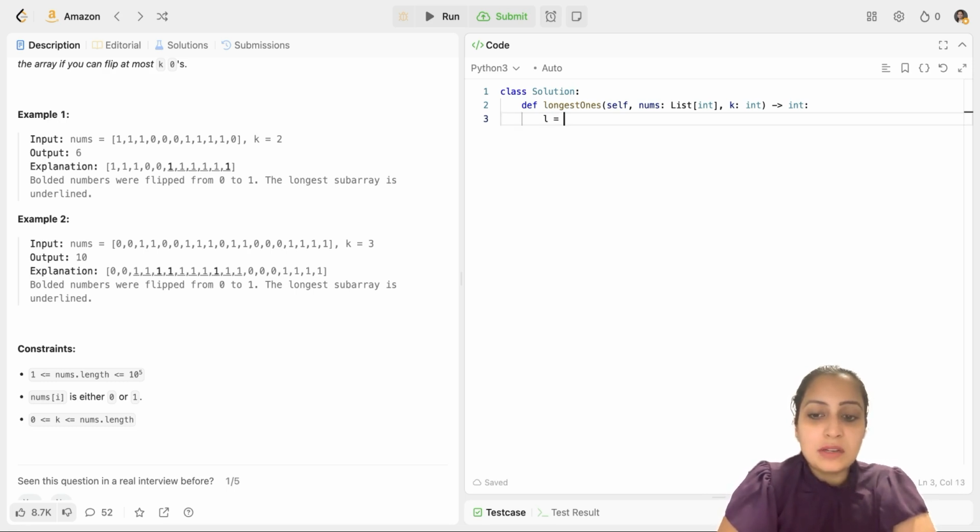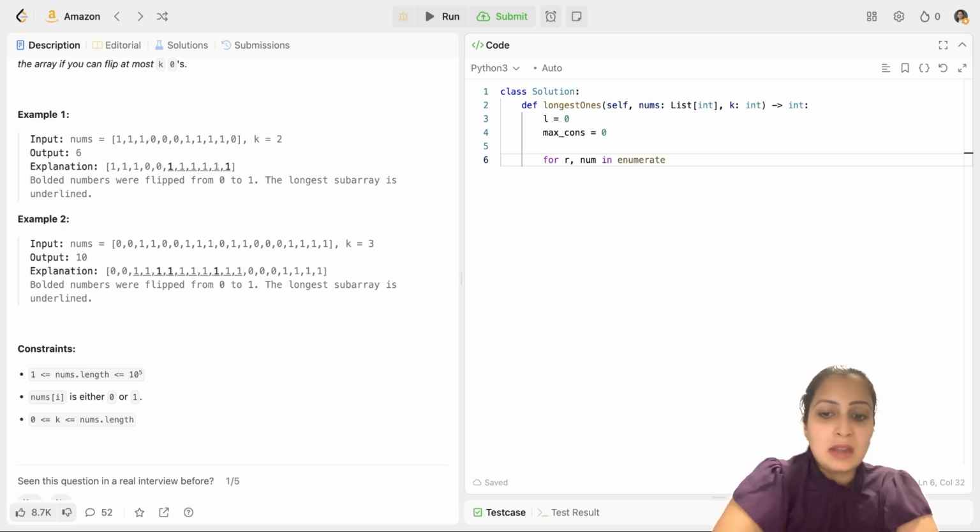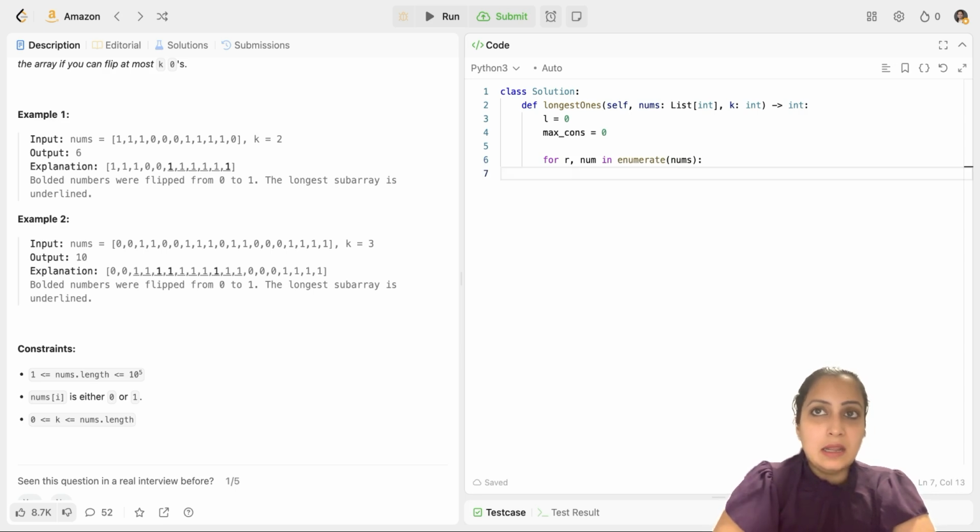So I will first initialize my left pointer with 0 and also initialize my max consecutive value by 0. Now I will initialize my r and the num by using enumerate on my nums array. And then, this is a trick which I'm using. I will decrement k. As you know, when we are moving our right pointer, we need to decrement k, right? But when do we need to decrement it? We have to decrement k only when we do a 0 flip. That means only when the num value is 0.